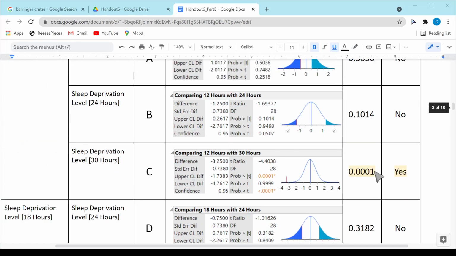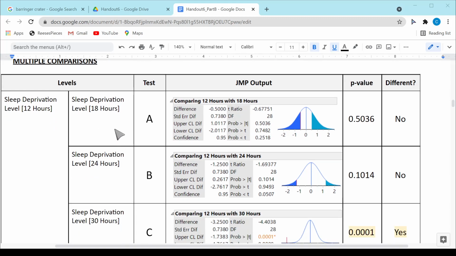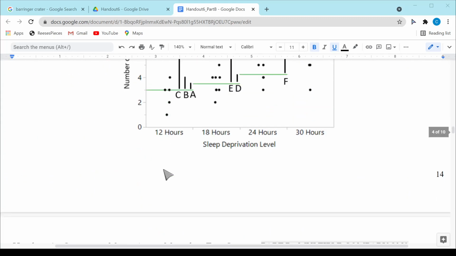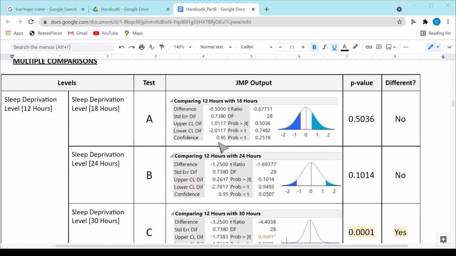So we could actually do these analyses using Handout 4. Because in Handout 4, I just compared averages from 2 different groups. I mean, that's what Handout 4 was about. Suppose I had 2 groups, how would I go about comparing the average? And I would do just a standard t-test there. So I could do a t-test between 12 hours and 18 hours to compare the average here to the average here. So that's what we did up above here.